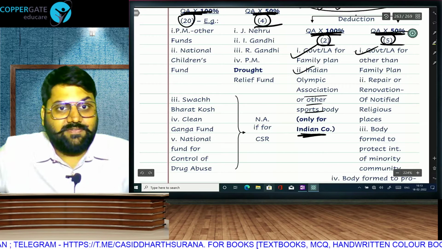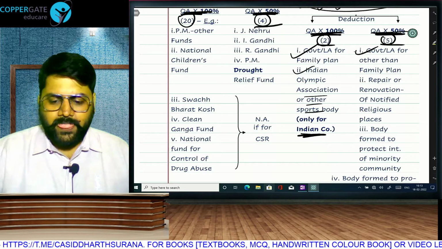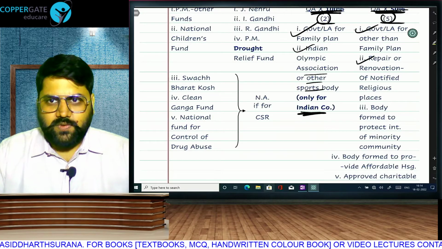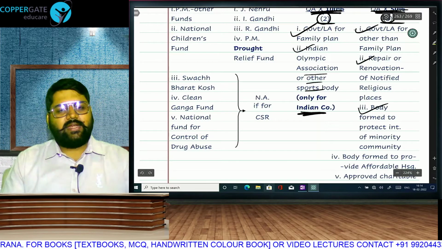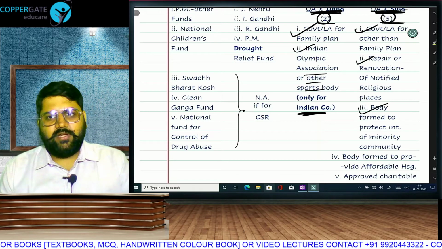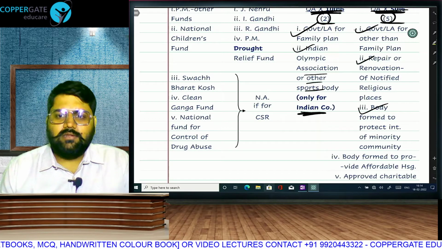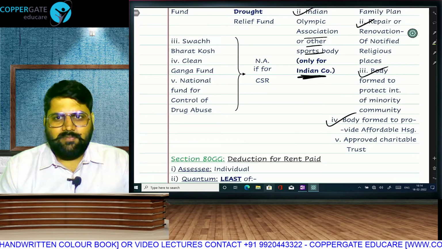That means the remaining 30 will be available to all assessees, but this is only for Indian company, limited category 100%. Any notified religious place, temple, church, mosque, gurudwara you give for repair or renovation, limited 50. Any body formed to protect interest of minority community, 6 minority community, Muslim, Christian, Parsi, Jain, Sikh and Buddhist, then limited 50. Any body formed to provide affordable housing, for example Mahada, DD, etc.